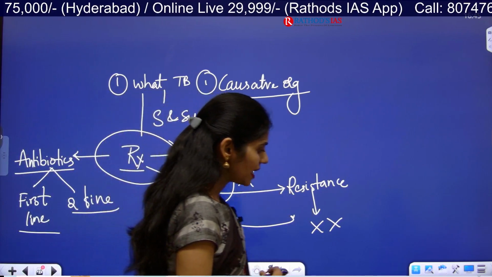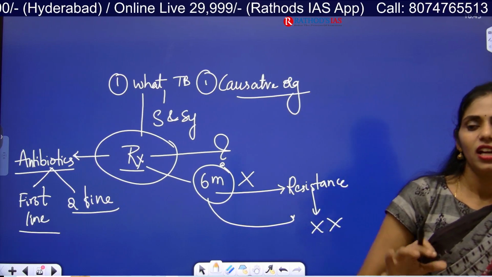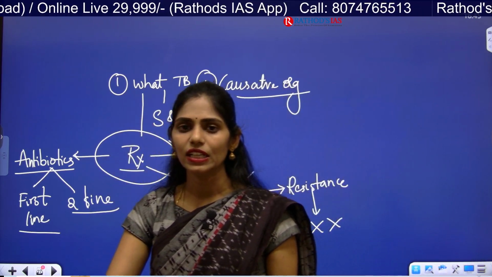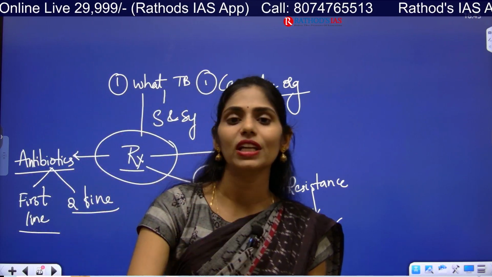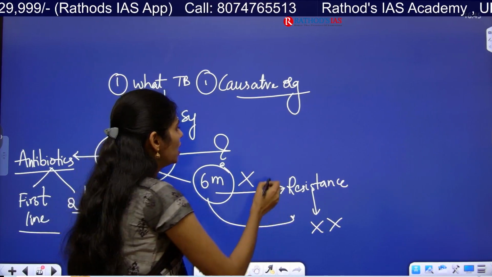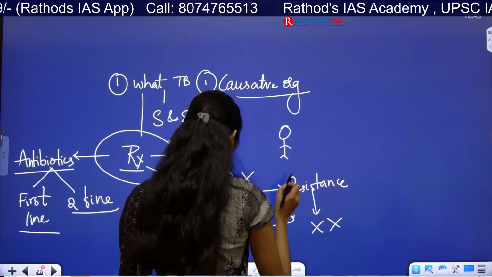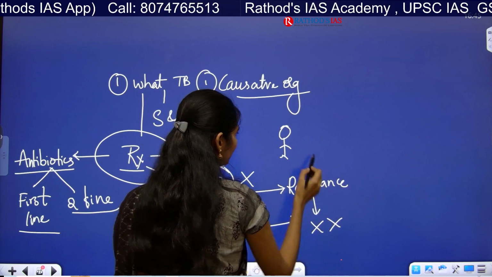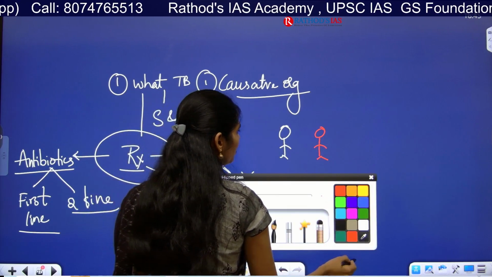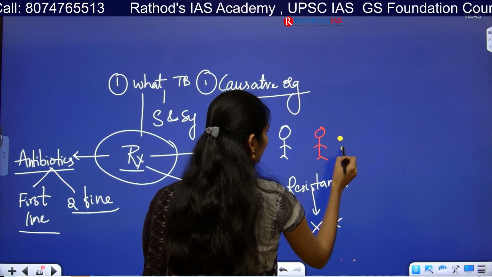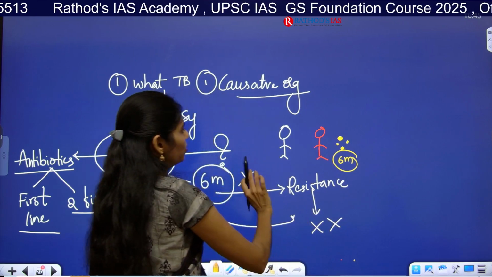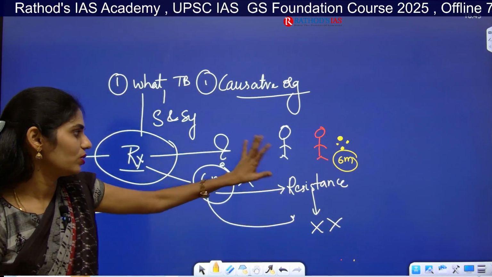For example, among these antibiotics we have different classes: some act on the cell wall, some act on the DNA, some act on the protein synthesis of that particular bacteria. Let us take a doctor and a patient who has TB. The doctor prescribed this antibiotic and said, you have to take it for 6 months.